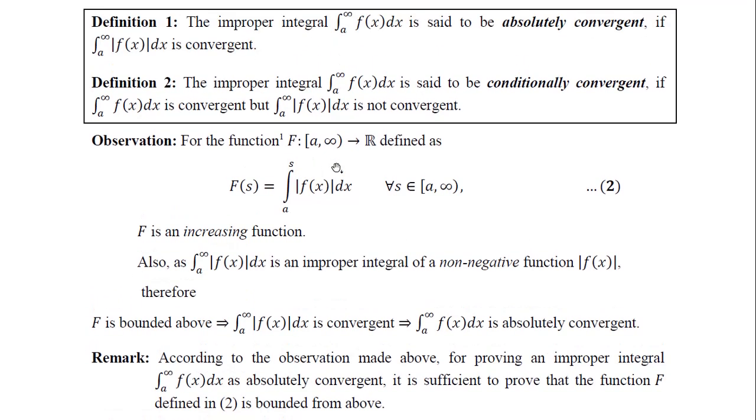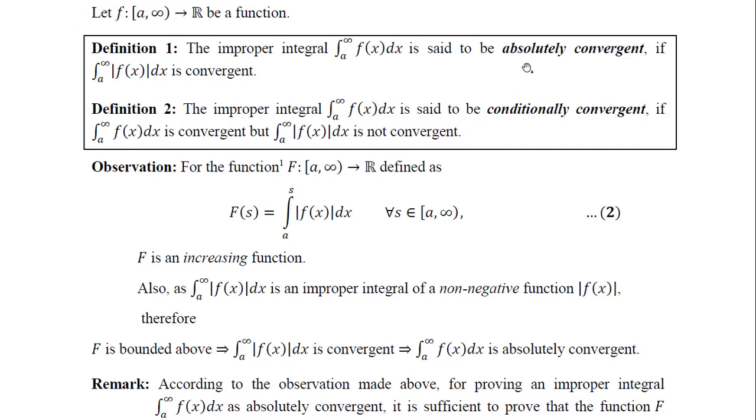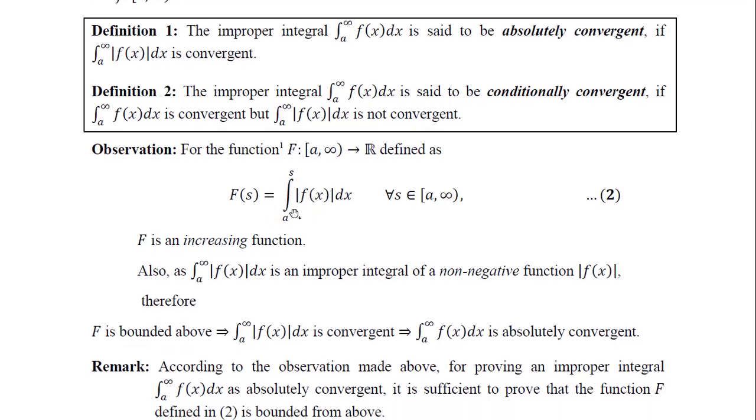If we consider the absolute value function, here if you see this F(s) is not the integral of f(x), it's the integral of mod f. So don't confuse between the original F(s) in the previous slides and this one here. When we are discussing absolute convergence, we define this function for the mod function. Because this is a mod function, this integral will be increasing in terms of s. We should write F as an increasing function in s.